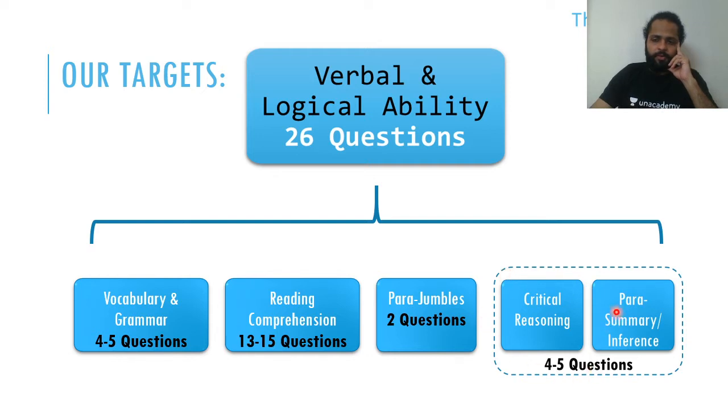Maybe 1 or 2 maximum will be your para summary questions, otherwise most of them are critical reasoning questions. So in the next 3 to 4 weeks, I plan to come up with short YouTube sessions where I'll take you through some examples of each and every one of these question types. We're going to start this exercise with examples of critical reasoning questions.